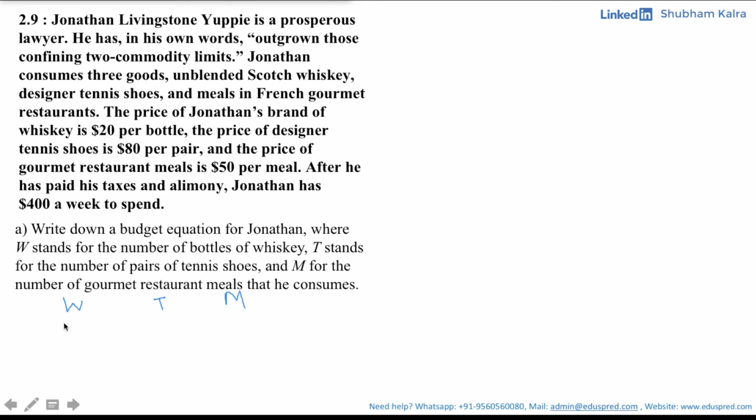In line with this, let PW represent the price of one bottle of whiskey, PT the price of one pair of tennis shoes, and PM the price of one gourmet meal. According to the question, PW is $20 per bottle, PT is $80, and PM is $50 per meal. Along with that, he has $400 to spend a week. That means his income, let us represent it by I, is 400.